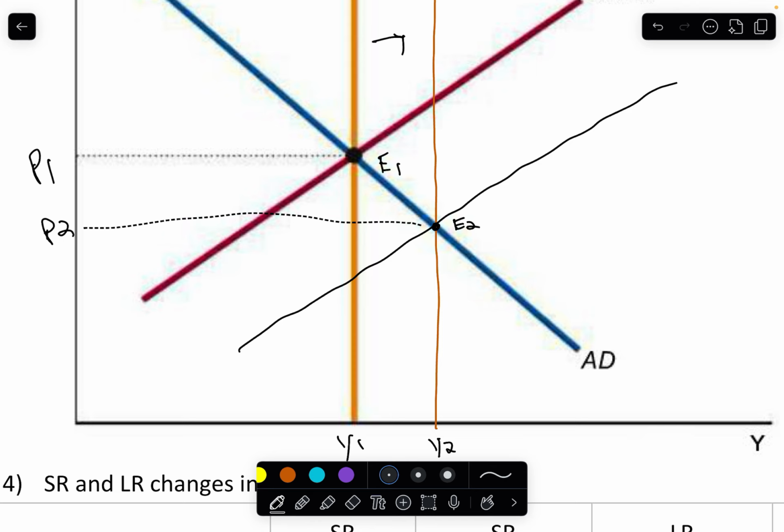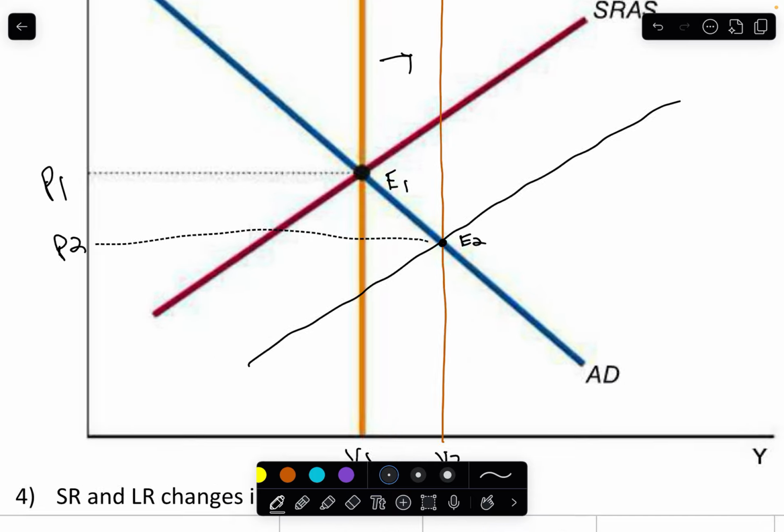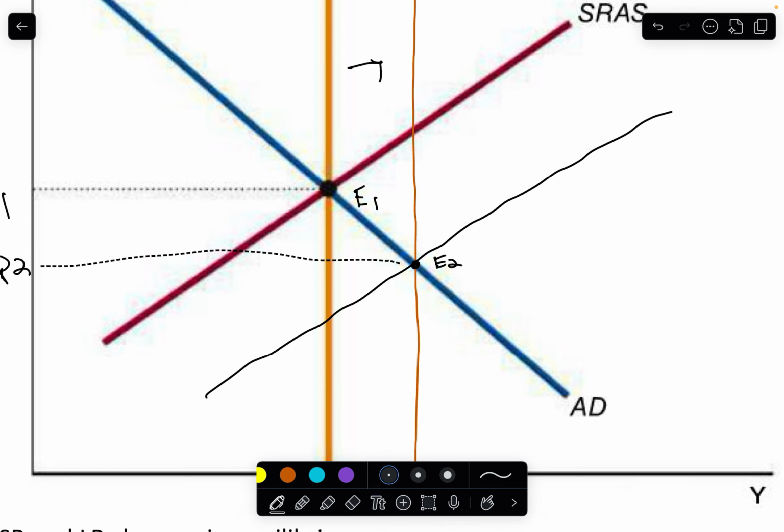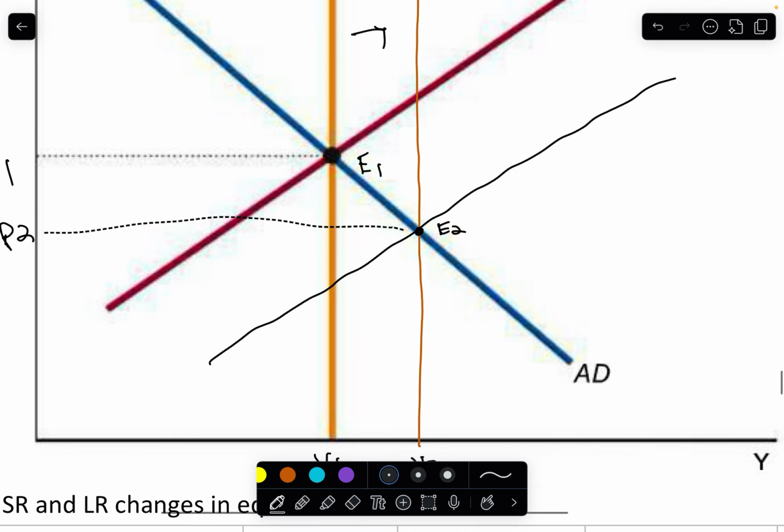Because this is a permanent improvement, the economy's full employment capacity increases. The new long-run equilibrium, E3, or E2, this is going to be, is at Y2, higher than Y1, and P2, which is lower than P1. The economy has permanently expanded with a higher GDP and lower inflation.